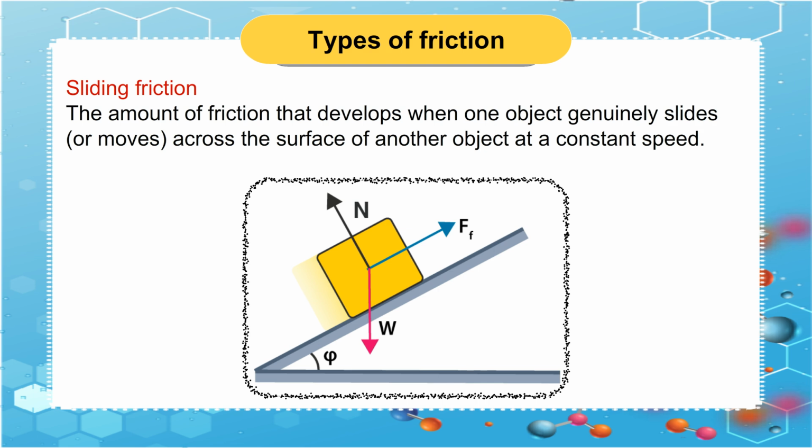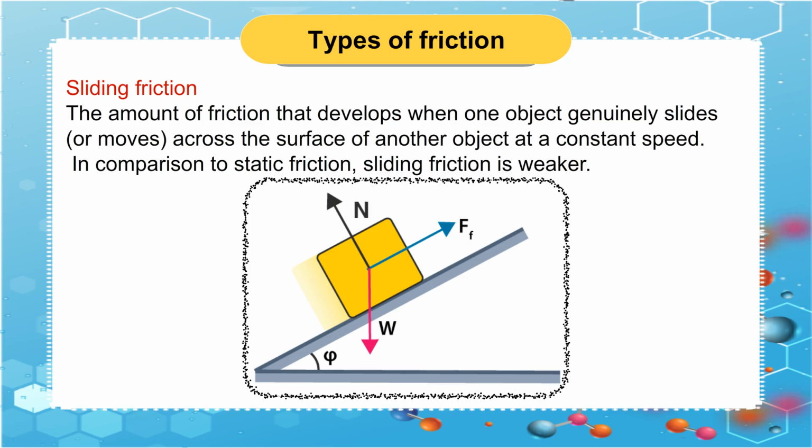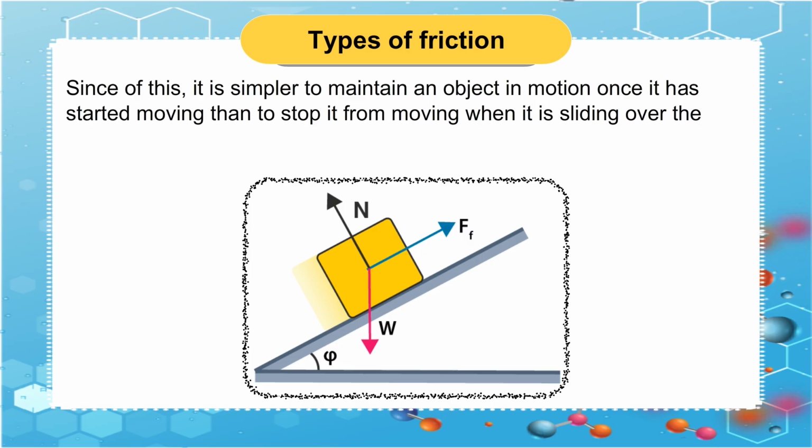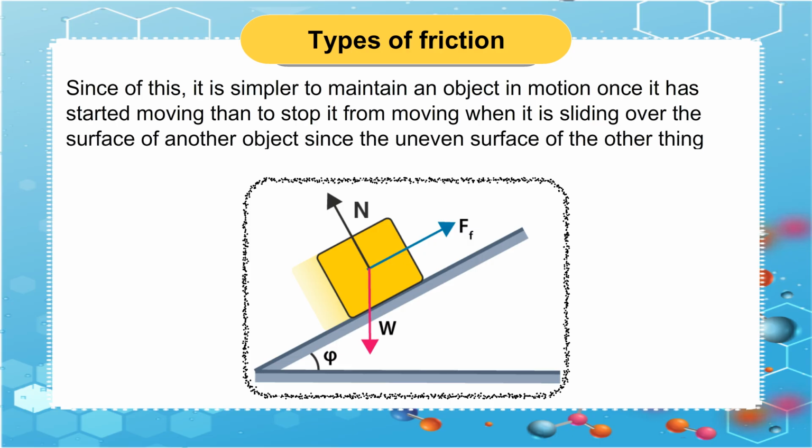object at a constant speed. In comparison to static friction, sliding friction is weaker. Because of this, it is simpler to maintain an object in motion once it has started moving than to stop it from moving when it is sliding over the surface of another object, since the uneven surface of the other thing prevents the object from coming to rest.